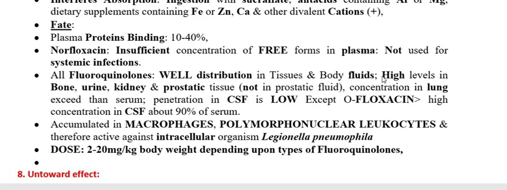Therefore you will find a high concentration of the fluoroquinolones in hard tissue like bone, urine, kidney, prostatic tissue, lungs, and some of the fluoroquinolones cross the blood-brain barrier, like ofloxacin and pefloxacin. So this is important.